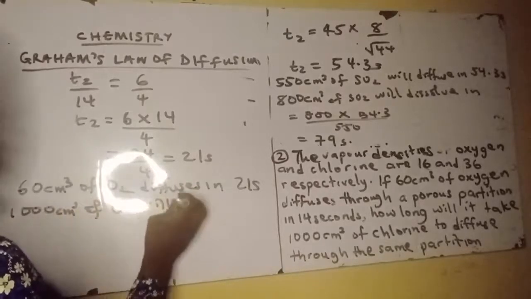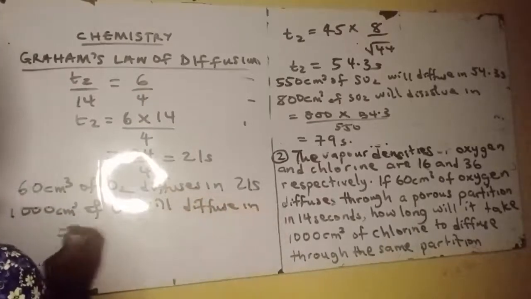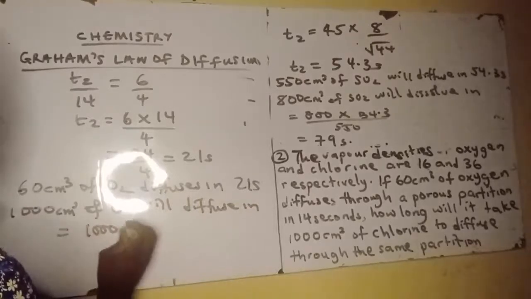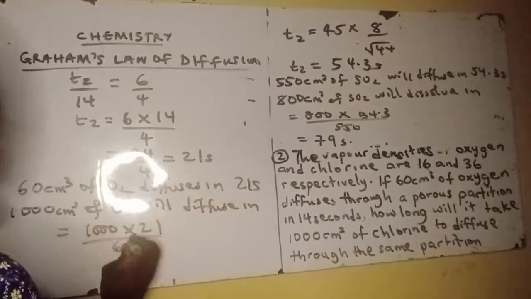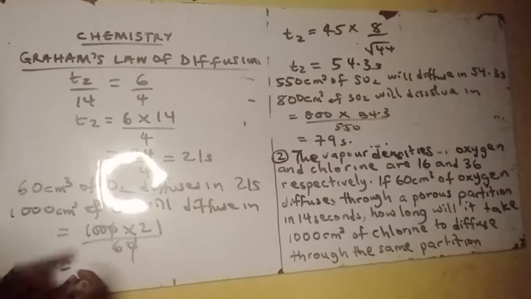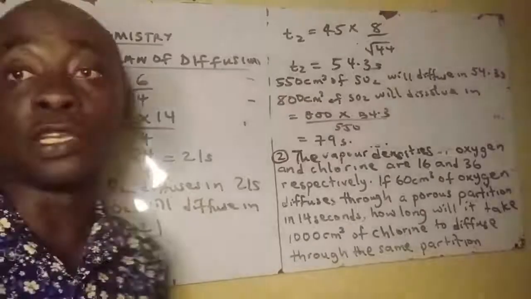Let's quickly do that. That would be 1000 times 21 all over 60. Now I can say that 0 will cancel 0 here. So this is 2100. If this is 2100, then what we are going to have here is 350 seconds. So it's going to diffuse in 350 seconds.